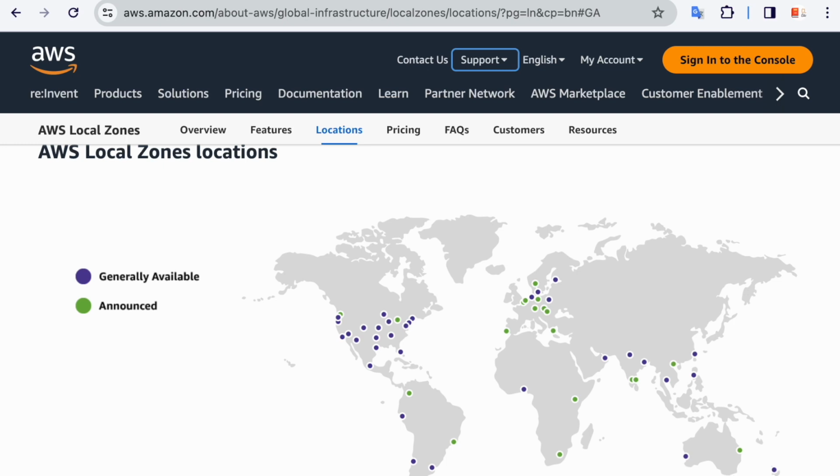Tomorrow I'll be giving a bit more overview about other services and wavelength zone, and then we will start with creating the AWS account.